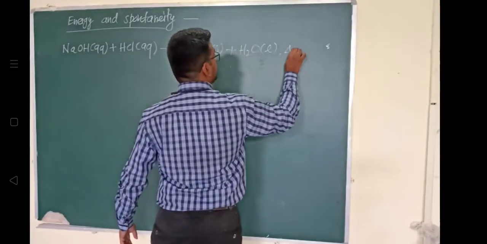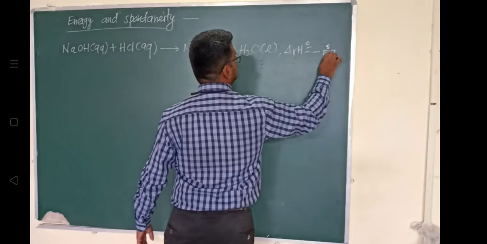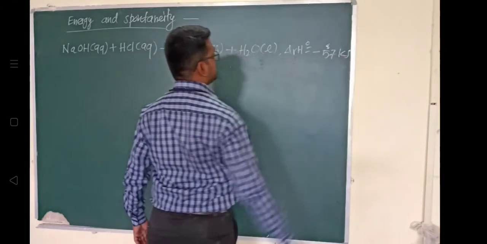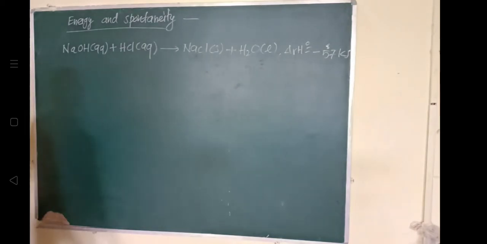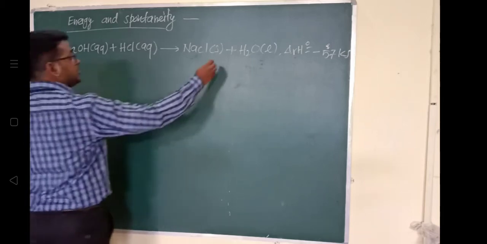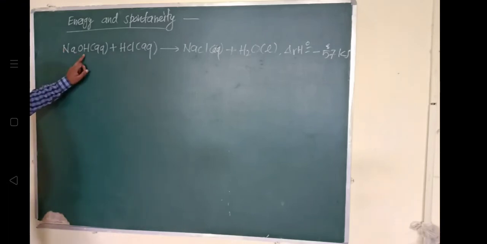We have written that NaCl, sodium chloride, is written in aqueous state. So NaOH in aqueous state when it reacts with HCl forms sodium chloride plus H2O, and during this the change in enthalpy is minus 57 kilojoule.